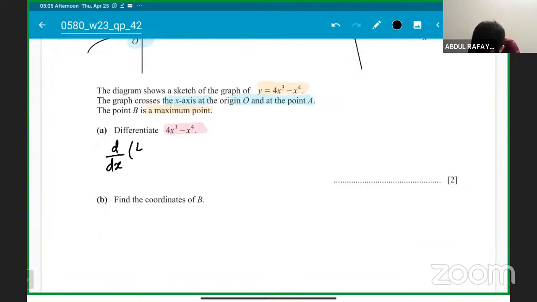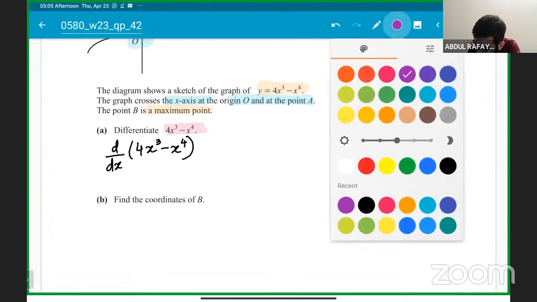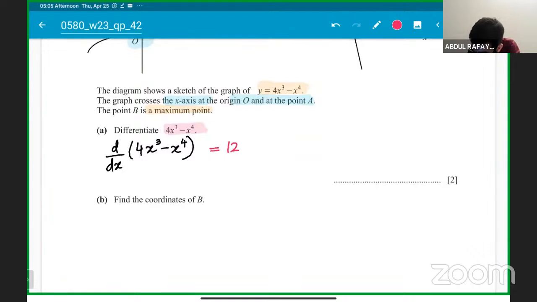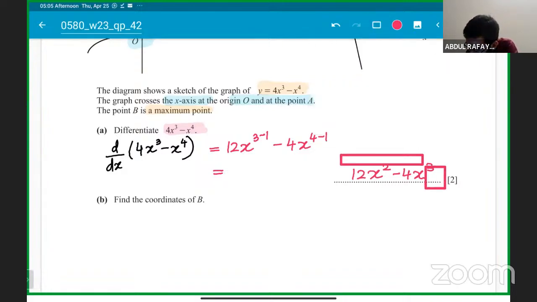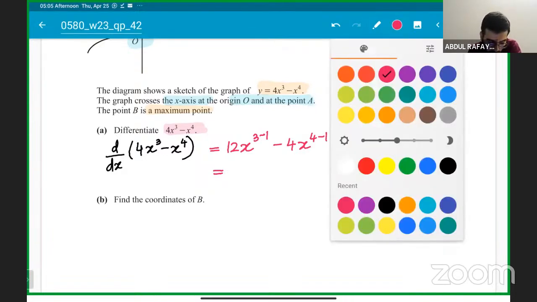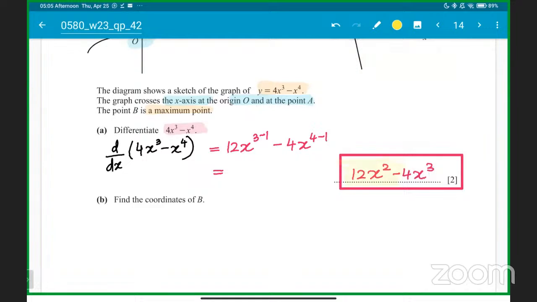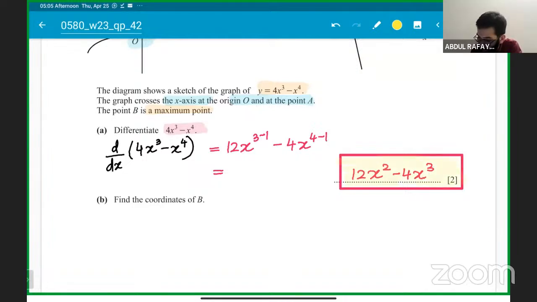If we have to differentiate 4x cube minus x power 4, what will be the answer, students? It will be 4 3s are 12, 4 multiplied by 3. Try to show as much working as possible. And minus 4x power 4 minus 1. So the answer is 12x square minus 4x to the power of cube. Okay, everyone got it? That is what we are going to get with this question. Everyone understood? Clear? Yes, sir. 12x square minus 4x cube is the answer.